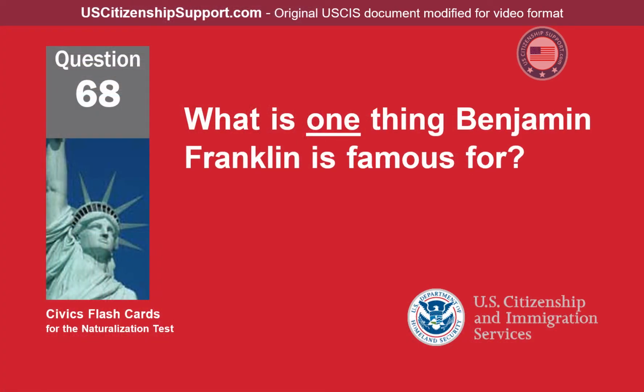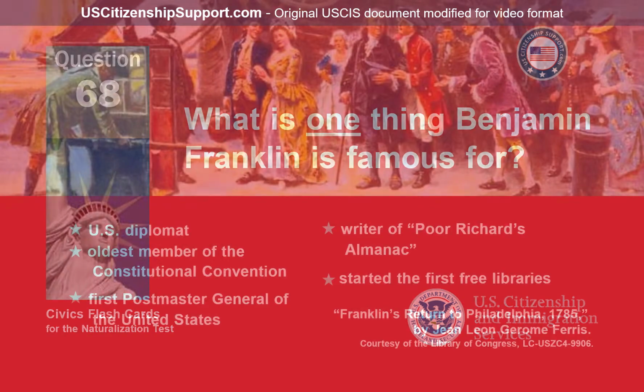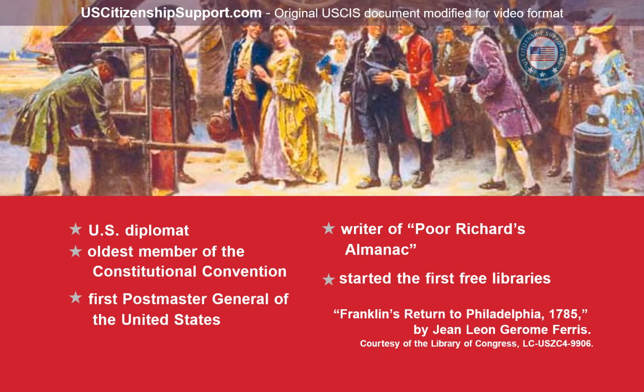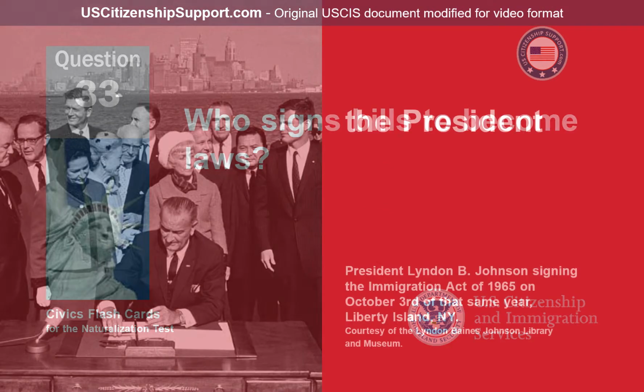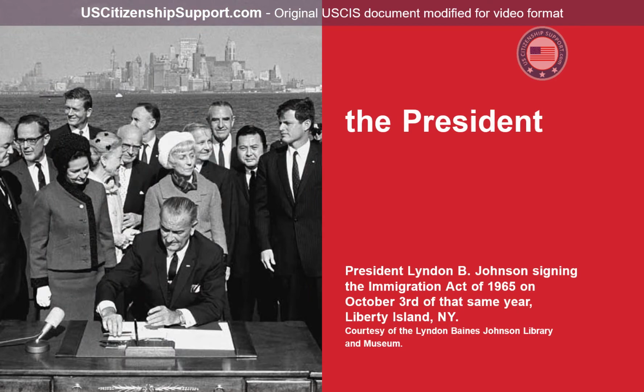What is one thing Benjamin Franklin is famous for? U.S. diplomat, oldest member of the Constitutional Convention, first Postmaster General of the United States, writer of Poor Richard's Almanac, started the first free libraries. Who signs bills to become laws? The President.